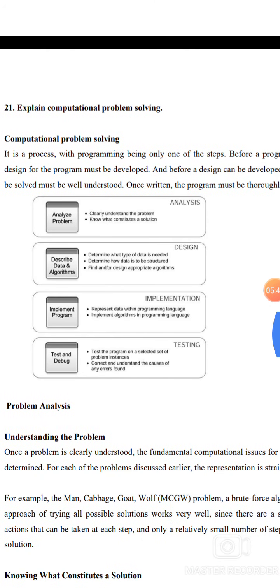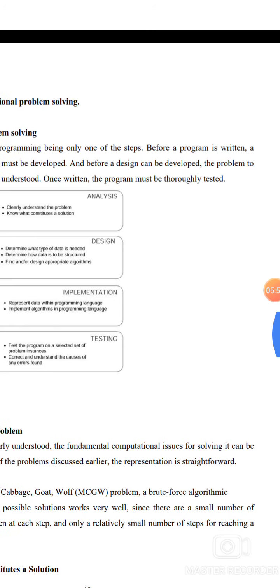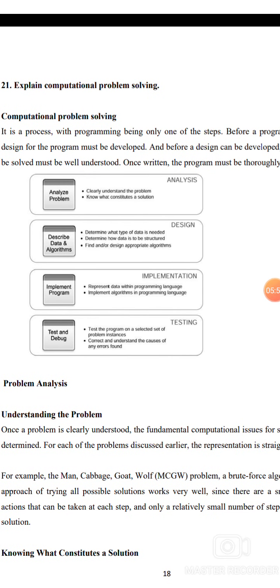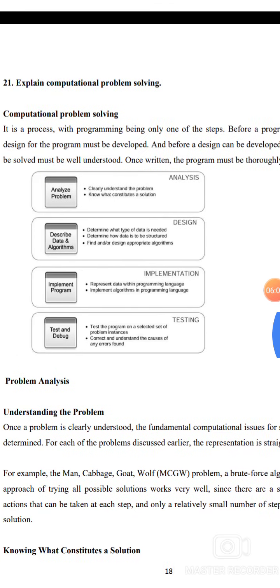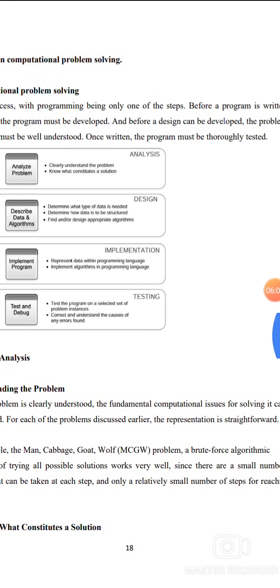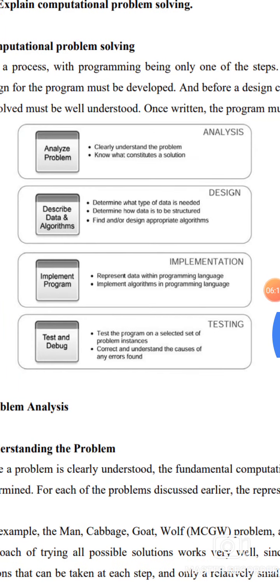Computational problem solving is a process in which programming is only one of the steps. Before a program is written, a design for the program must be developed, and before a design can be developed, the problem must be solved as well as understood. Once written, the program must be thoroughly tested. Analyze the problem.